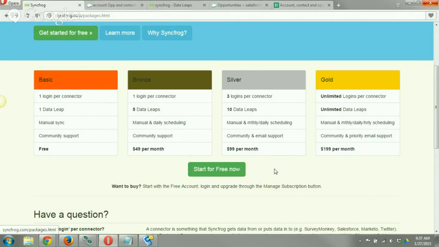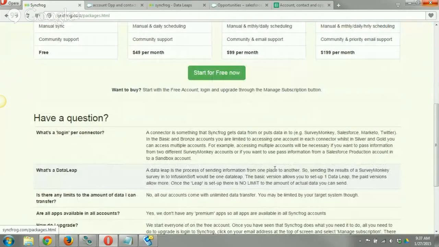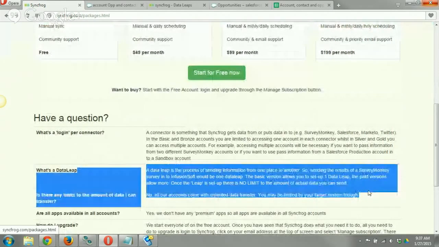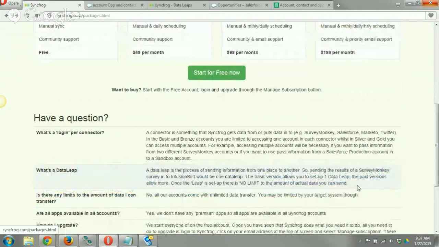All right, so the data leap question. What is a data leap? Data leap is the process of sending information from one place to another. So sending the results of a SurveyMonkey survey to Infusionsoft would be one data leap. The basic version allows you to set up one data leap. The paid versions allow more. Once a leap is set up, there is no limit to the amount of actual data you can send.